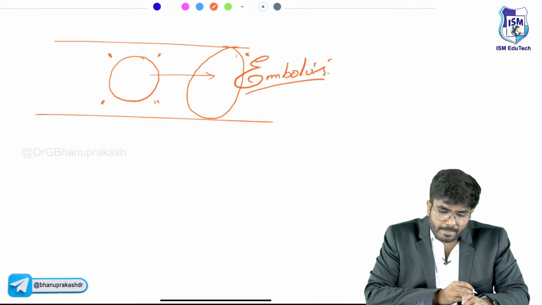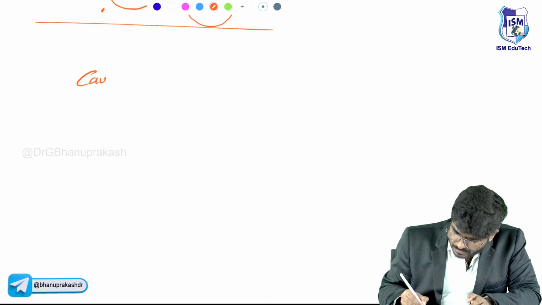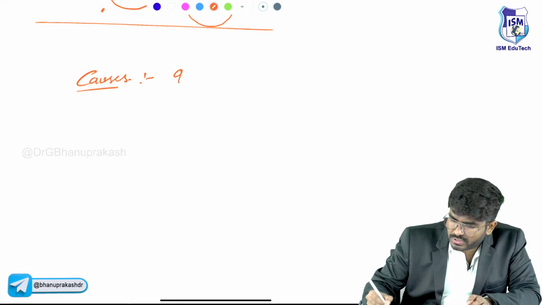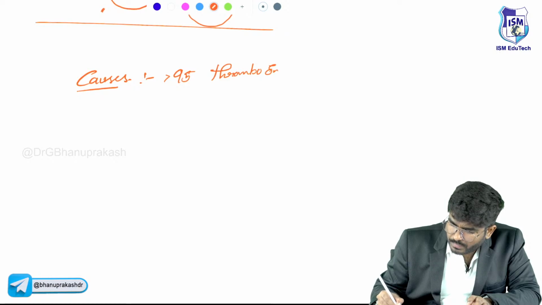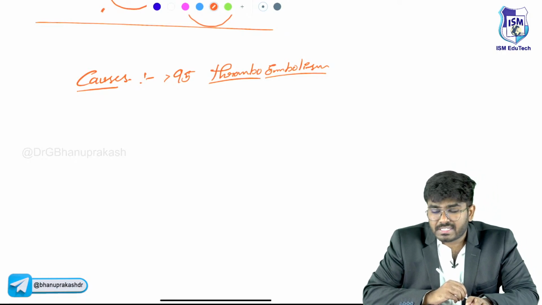Now the question is, what are the causes of embolus? Say 90% or even 95% of the time, the cause is thromboembolism, which means there is a thrombus which got detached and became an embolus.